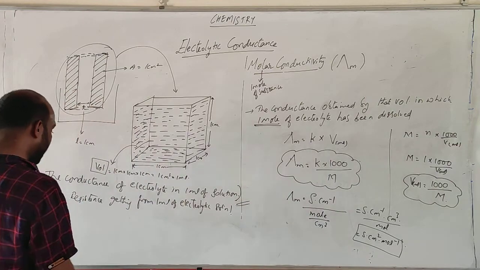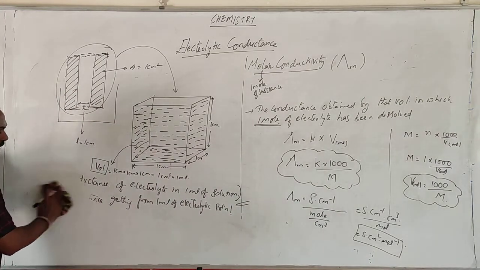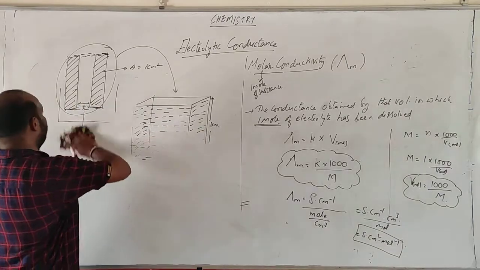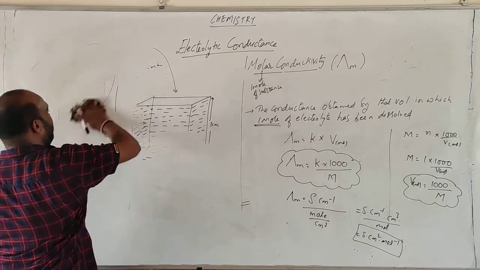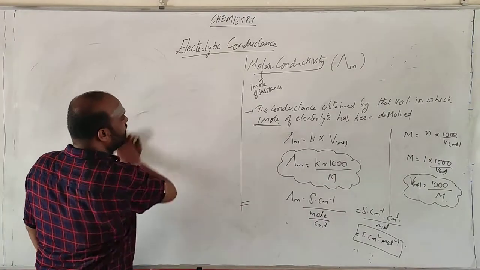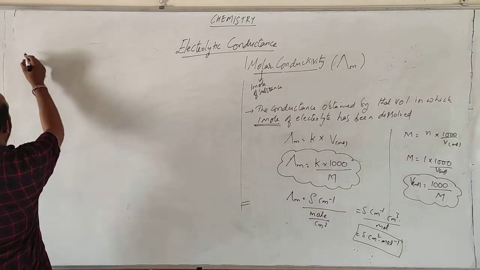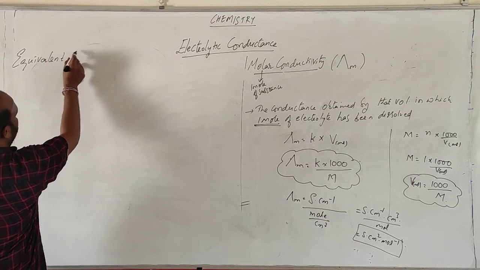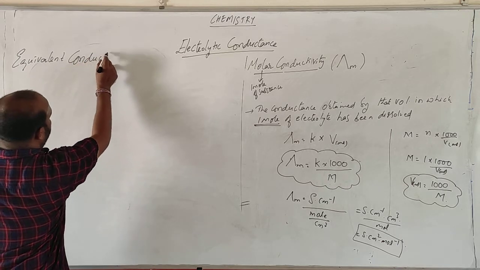In the same way, if you go for the equivalent conductivity, it is similar. That is molar conductivity. Now equivalent conductivity.